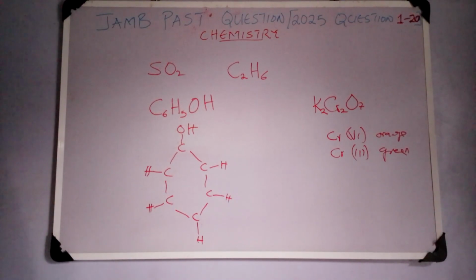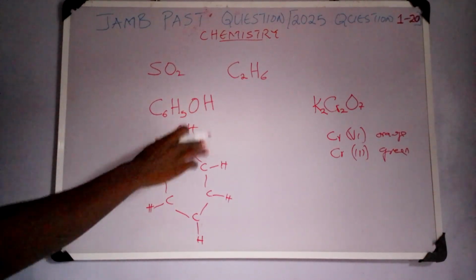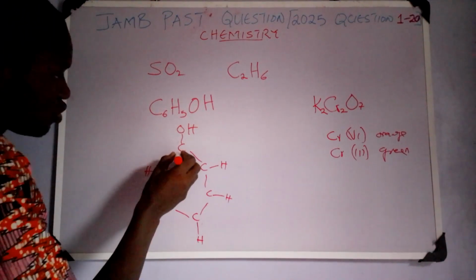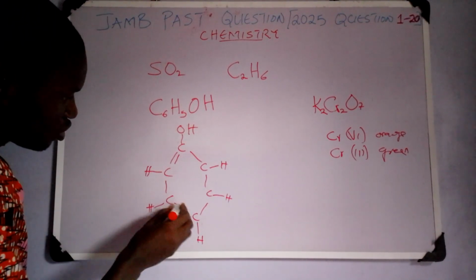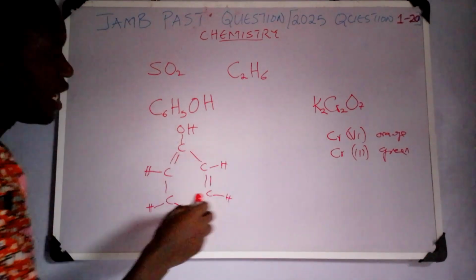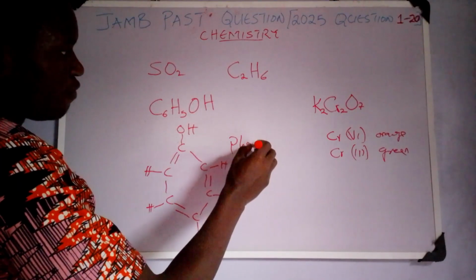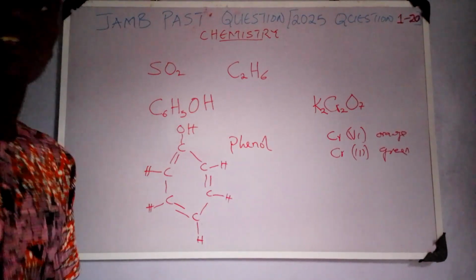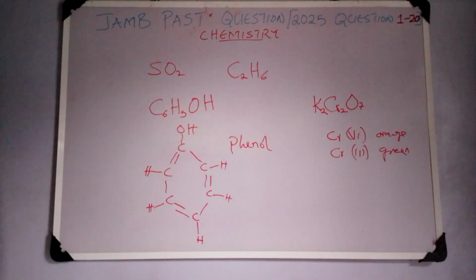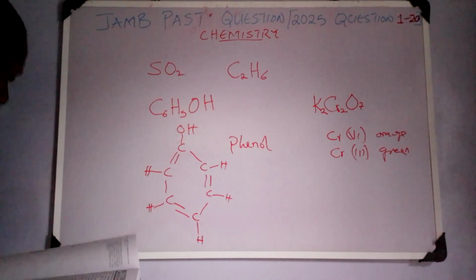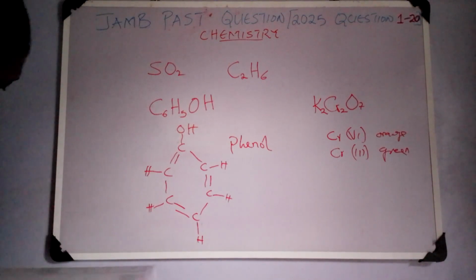So observe that this is not saturated. The carbon did not make 4 bonds, because carbon is tetravalent. It has 4 valence electrons, so it must bond with 4 other electrons to balance up. So we must have double bonds somewhere else to balance up, and this gives us a compound called phenol. Phenol. So this is the IUPAC name of this compound, which is option B. Option B is the correct answer.